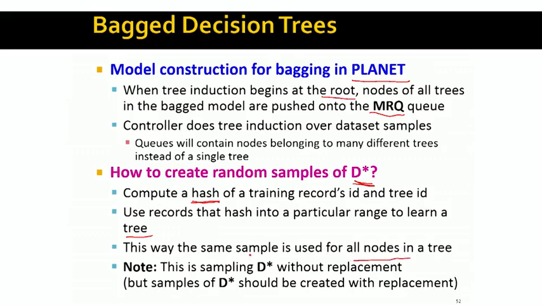And the way I define it right now is that this is sampling without replacement. What we want to do in bagging is to use sampling with replacement. So the way we can do this is by using multiple hash functions.